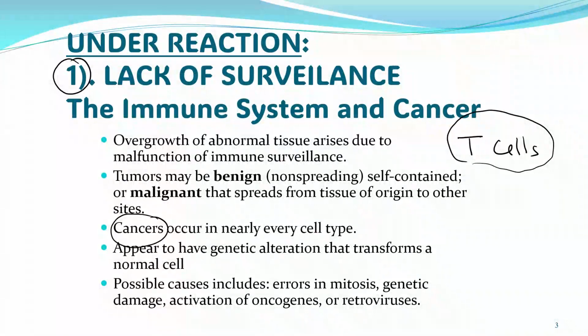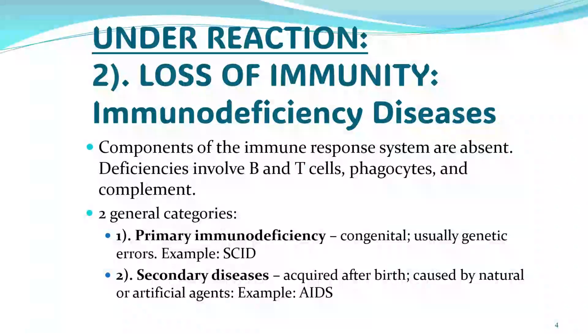But if the T cell is unable to survey the body, then cancer will develop. So this is underreaction, a weaker type of immune system. The second type is loss of immunity, also known as immunodeficiency.